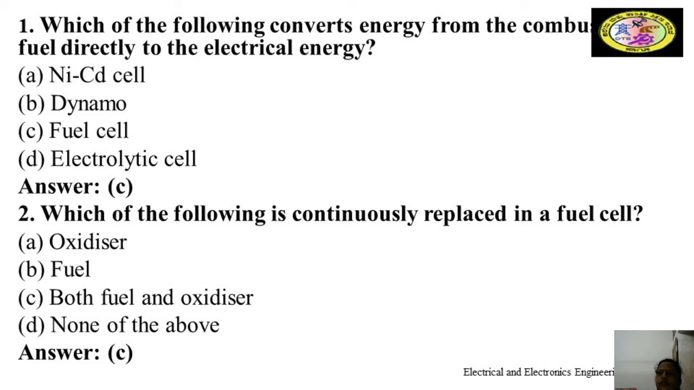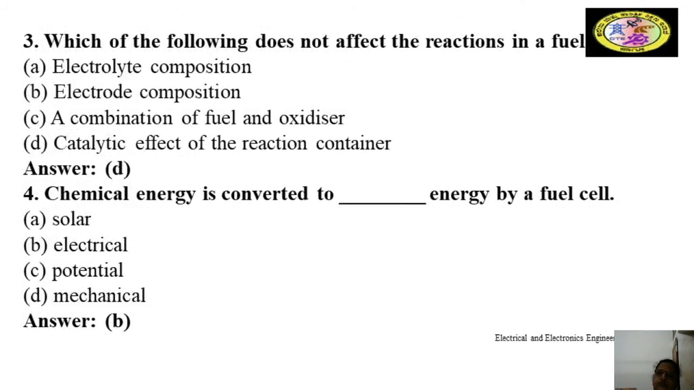The first one is: which of the following converts energy from the combustion of the fuel directly to electrical energy? The answer is the fuel cell. Which of the following is continuously replaced in a fuel cell? Oxidizer, fuel, both fuel and oxidizer, or none of the above. The answer is C, that is both fuel and oxidizer.